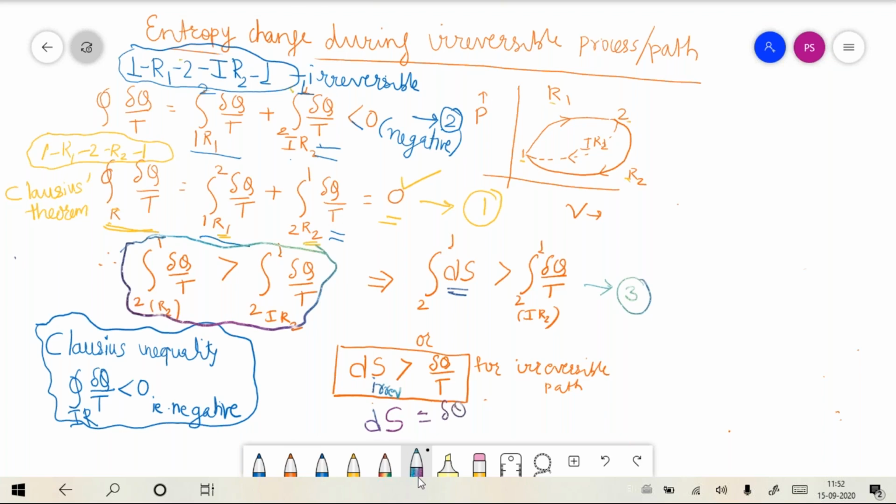So again you are getting an inequality here for any process. If dS for a process is equal to del q by T, then you say that it is a reversible path, because if you consider an irreversible path between the same two states, then that value of dS is greater.